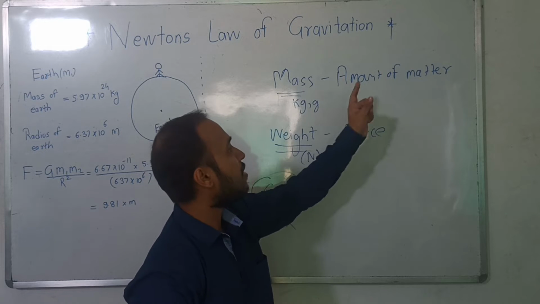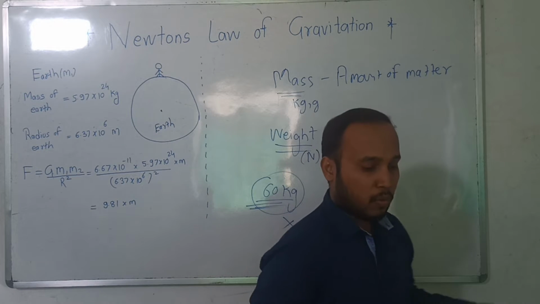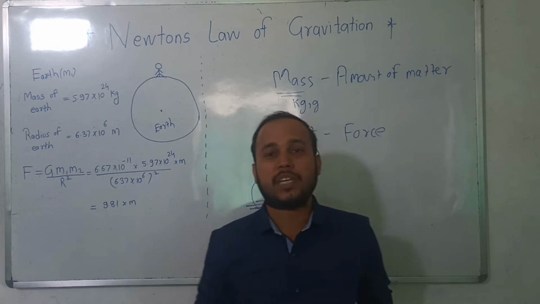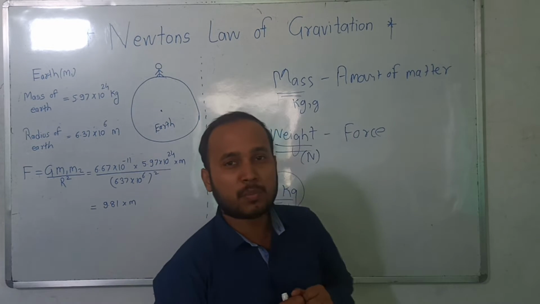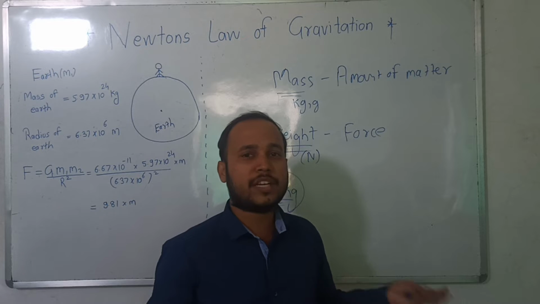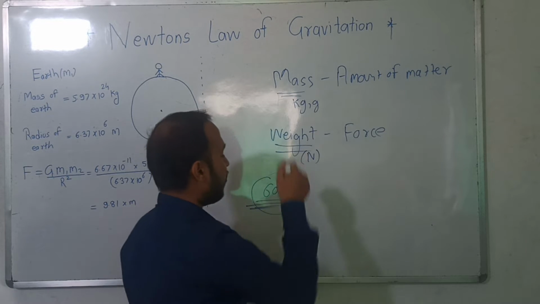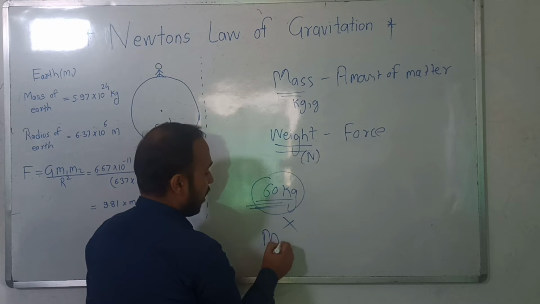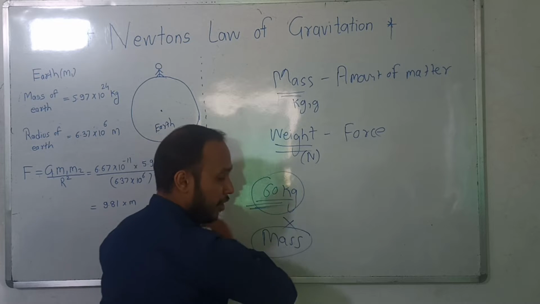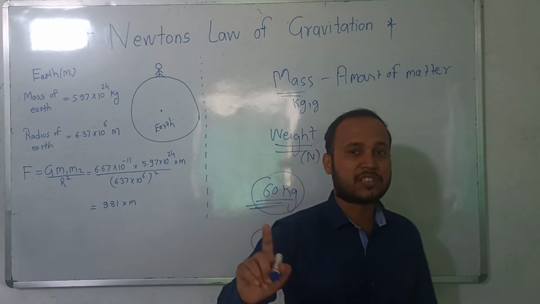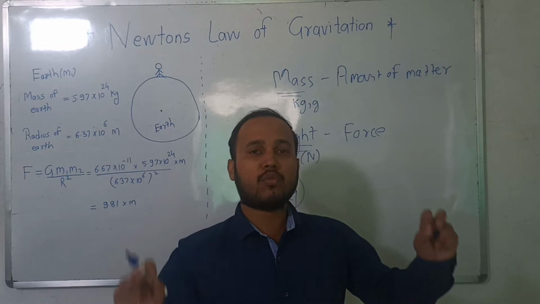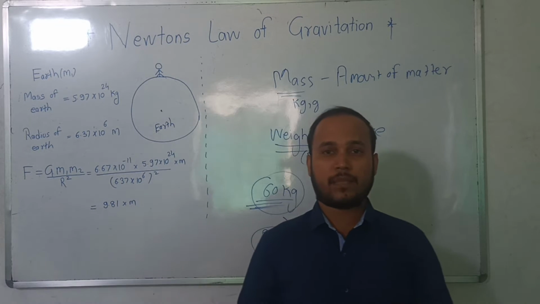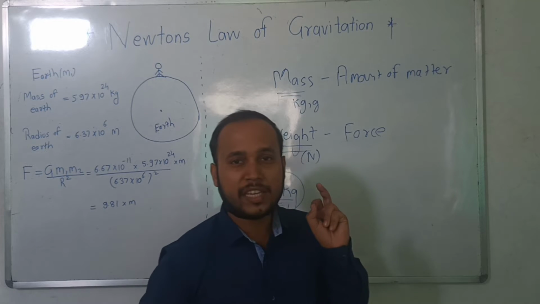Because what are we defining mass as? We are defining mass as the amount of matter. So whatever matter is present inside me, will it change if I go to the moon? No, it won't change. So that defines that mass remains the same everywhere. Mass never changes. If you go to earth, moon, or any planet anywhere, what will happen to the mass of any object?